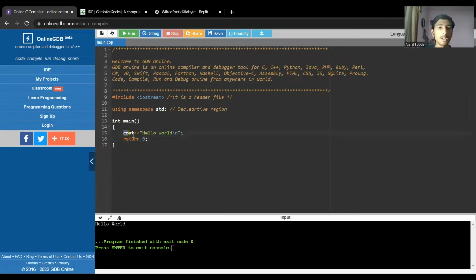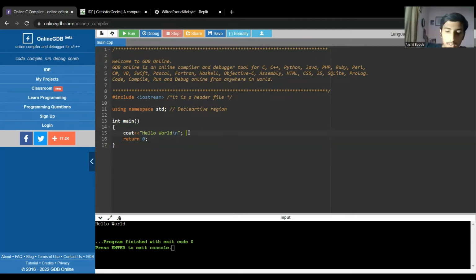Now this is cout. If you have studied C, you might think this is quite easy, because as it is printf in C, it is just cout in C++. It just prints in the terminal what we have written. So I just run this program, and you can see it is printing hello world. I think you have understood the basic structure of a C++ program.